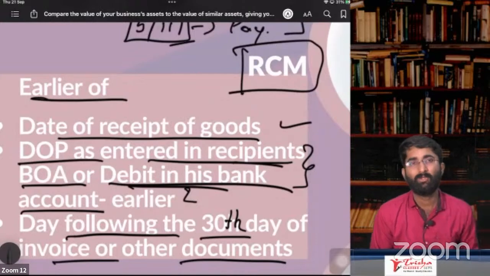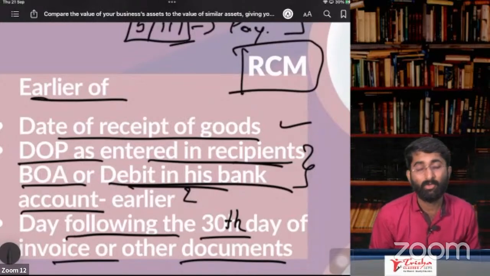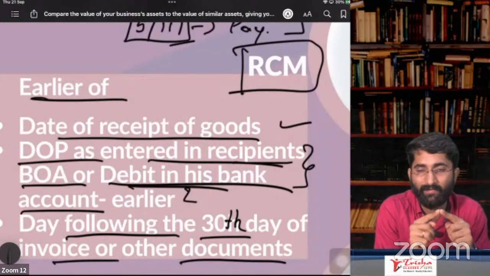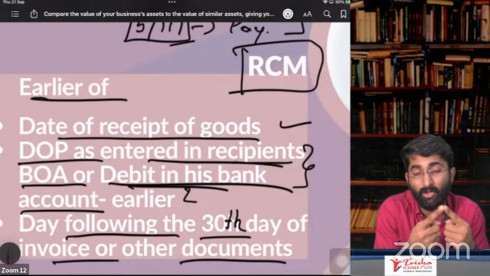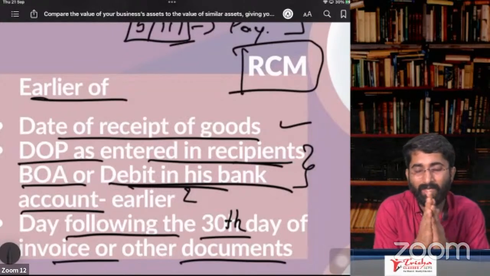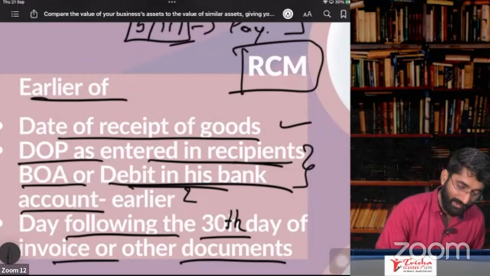So who is issuing that? The service supplier or goods supplier. Goods supplier is issuing some document. See, he is not required to give an invoice if he is not a registered person, but some other things he will provide, for example, a bill of supply. So earlier of these things.